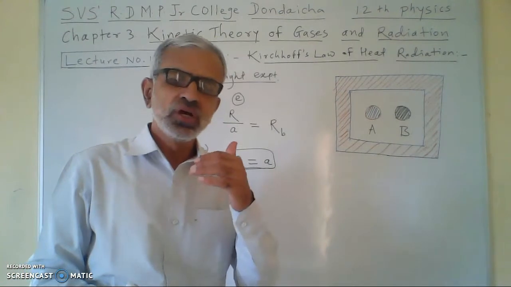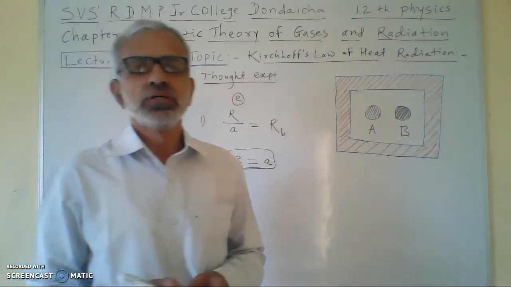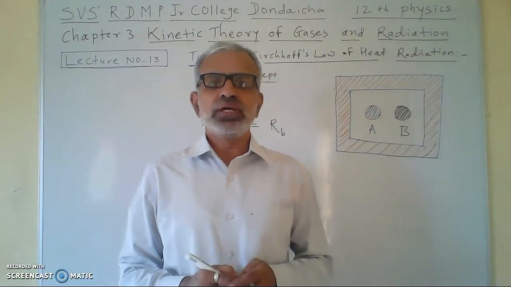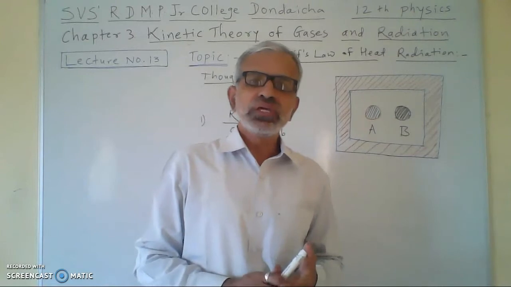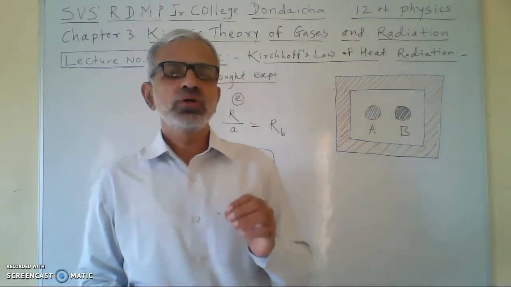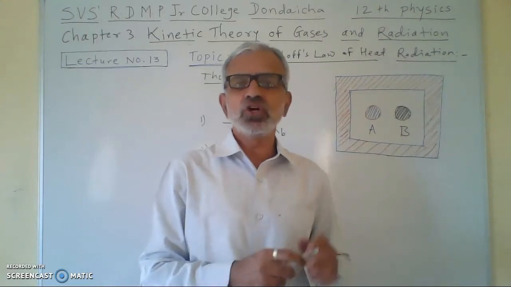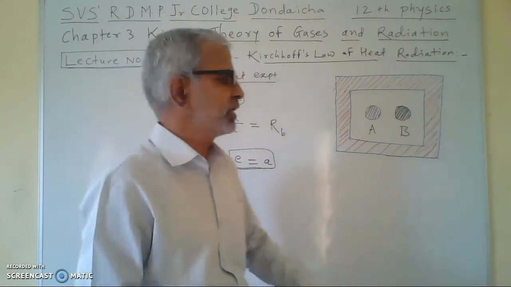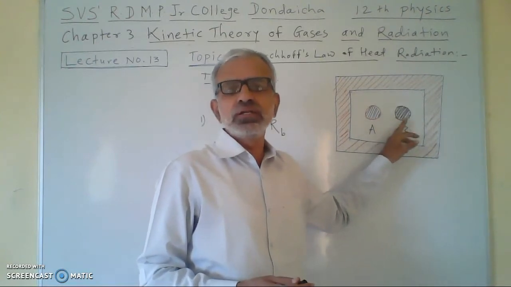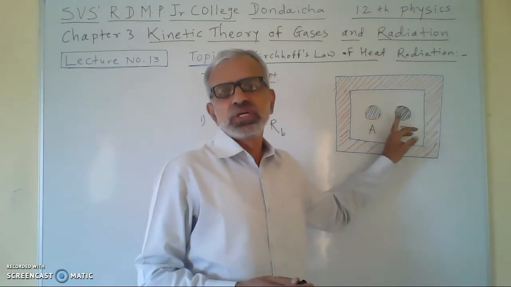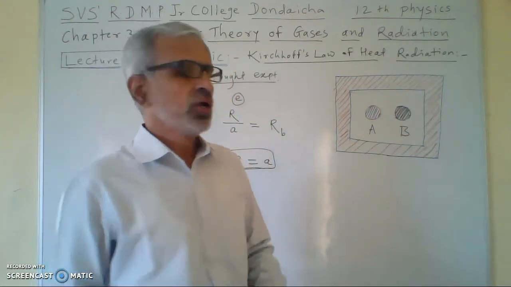Now let us prove this Kirchhoff's law of radiation by using a thought experiment. For this thought experiment, we imagine two identical bodies of identical geometrical shapes. So we consider two spherical bodies. These are two identical geometrical shapes and the same area.